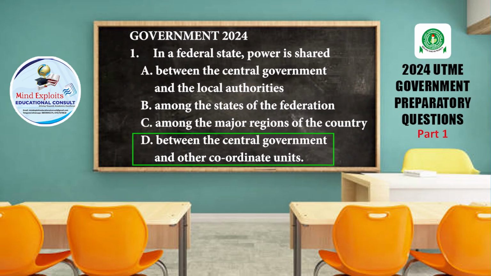They are almost equal. It does not necessarily mean that one is more powerful than the other. The difference in their powers is in the special functions that they perform. That is why in a country like Nigeria, which is a federal state, you have state universities, you have federal universities. As you have the federal government constructing roads, states are constructing roads, local governments are constructing roads, because they have the same power to do so. So the right answer here is D. In a federal state, the power is shared between the central government, which is the federal government, and the coordinate units, which are the state government and the local government authorities.